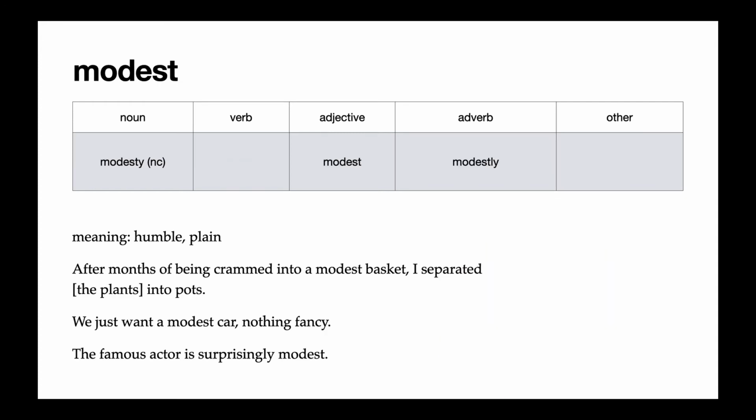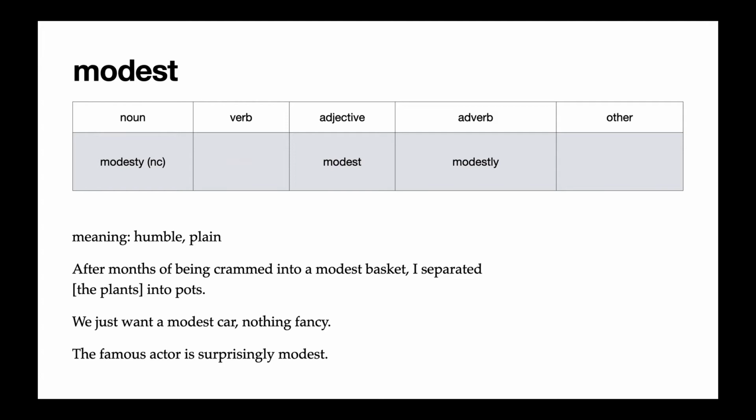Modest is our next word. It is an adjective. In the reading, we described the plants being crammed into a modest basket, which means humble or plain. It means it's not very fancy. It's just okay. And here in the reading, we use the word modest basket to show that the basket was not big enough. It was a little small, which was why we had to separate the plants into pots.